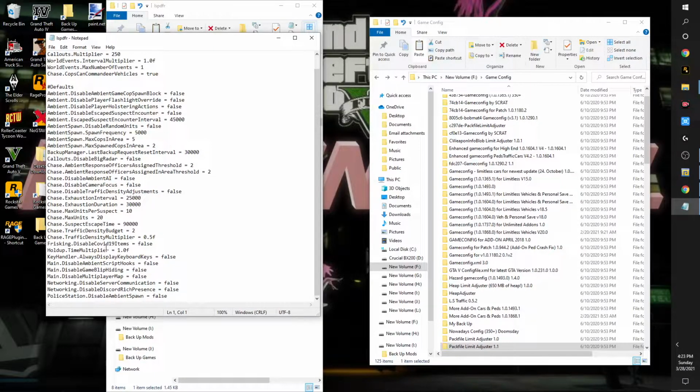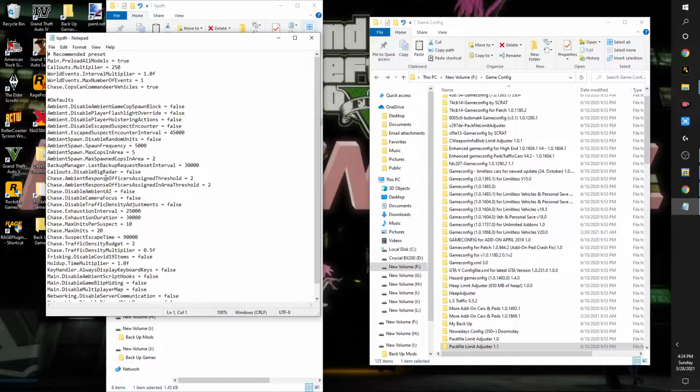See, this was definitely added in one of the newer previous LSPDFRs, where frisking disabled COVID-19 items. Disable ambient script hooks, disable game blip hiding. There's various things you could turn on and off. It's up to you. Whether or not you want the cops to actually be at the police stations, you can enable or disable. Those are ambient spawns.